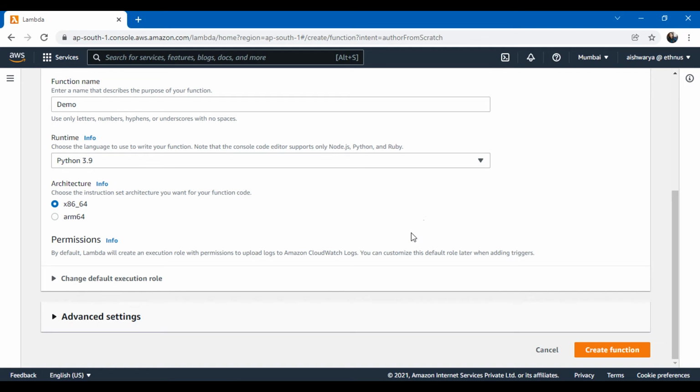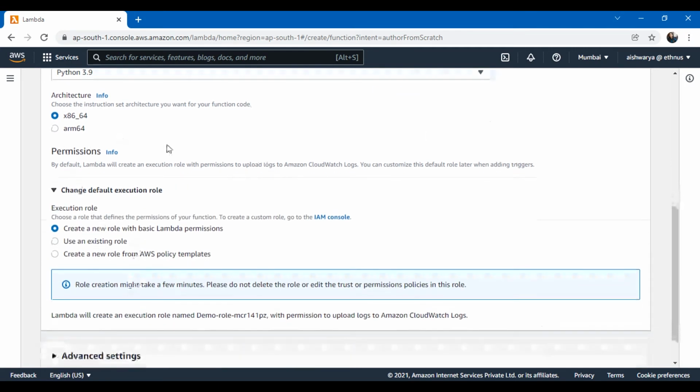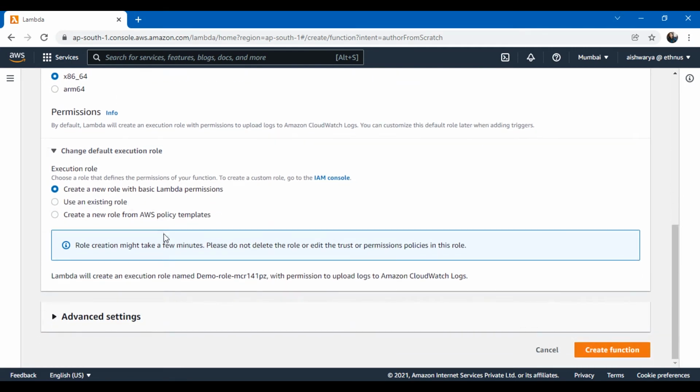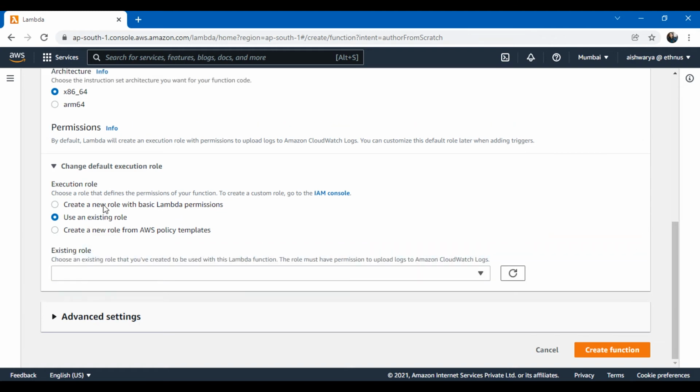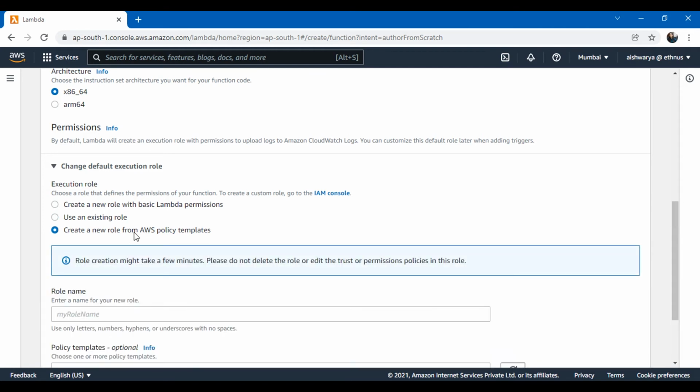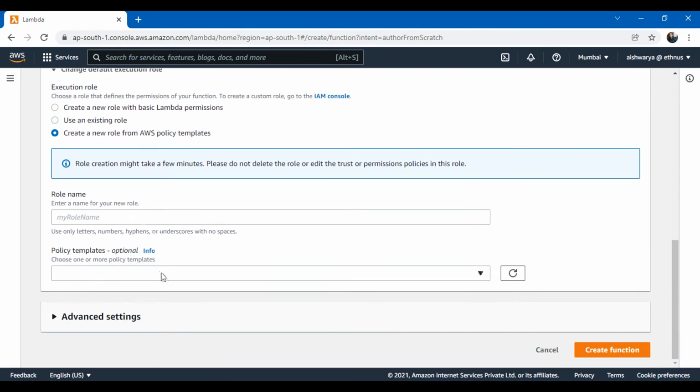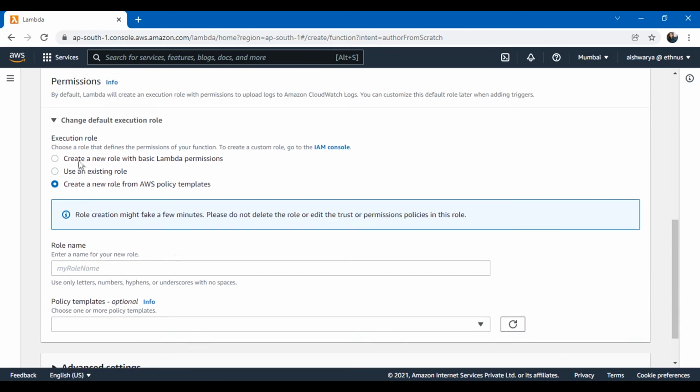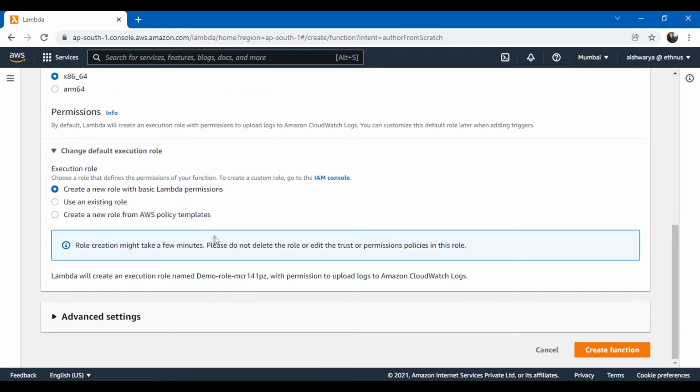And then here is where you can define the permissions. There are three options for defining the permissions. First is create a new role with the basic Lambda permissions, and the second is use an existing role. If you click on this, you can select an existing role that you have already created. If you click on create a new role, then you can give the role name and select the policy that you want. But if you click on the first option, create a new role with the basic Lambda permissions, then AWS will create a role automatically for you with the basic Lambda permissions.